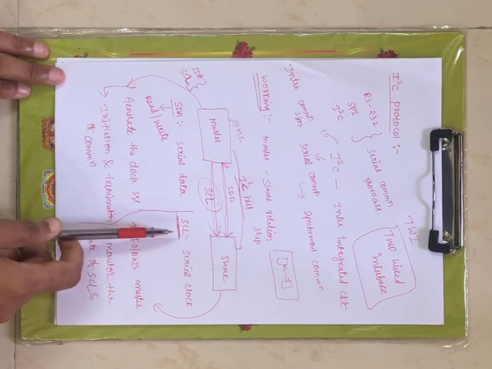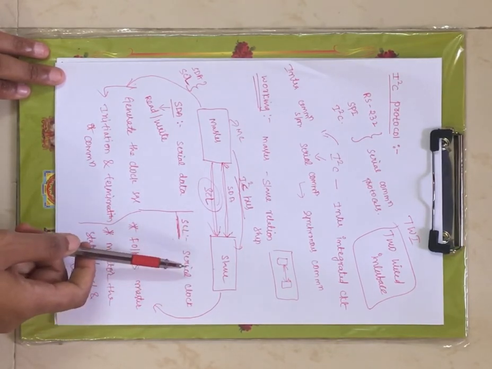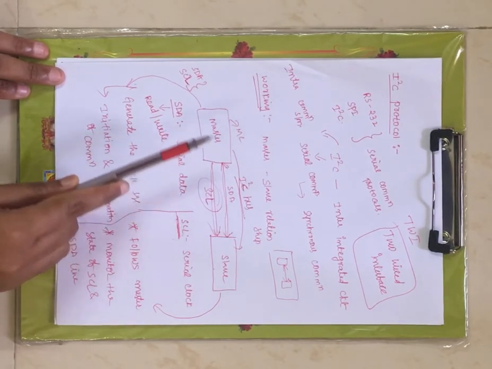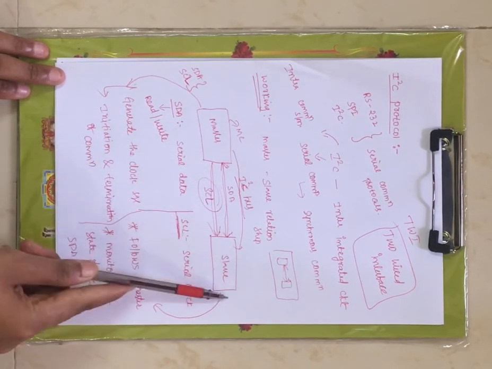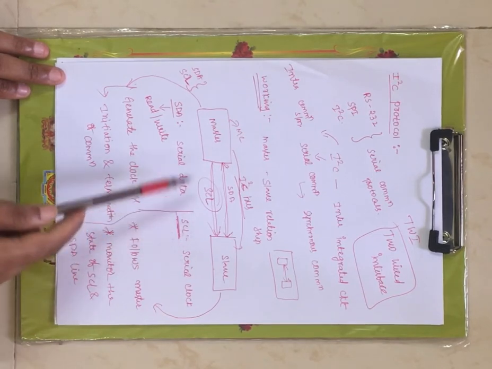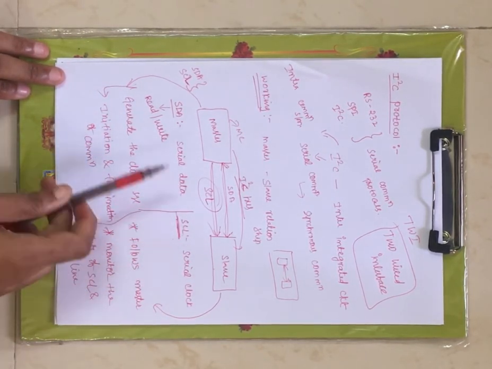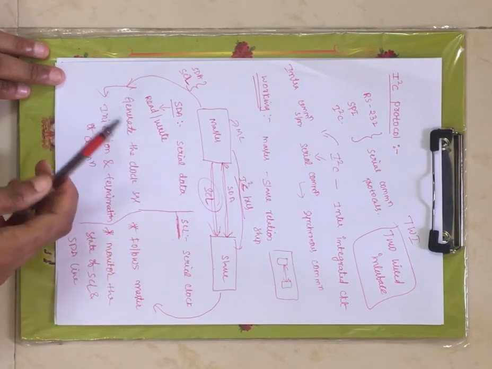Now coming to SCL, this stands for serial clock. The master will generate the clock signal. That clock signal is carried from master to slave using the physical line SCL. That means SCL is responsible for carrying the clock signal between master and slave.